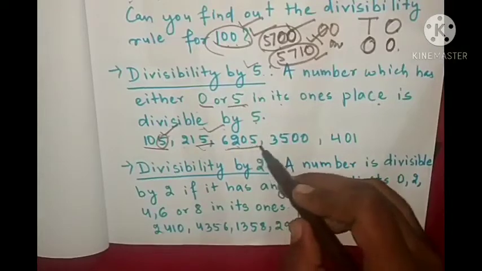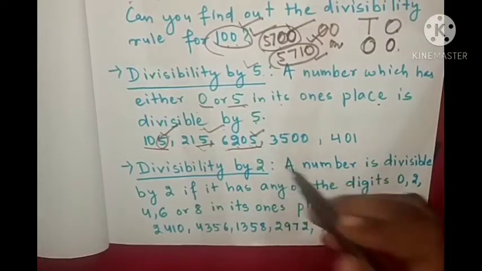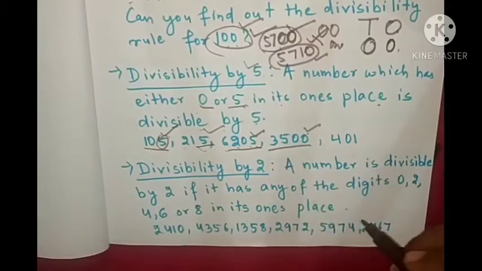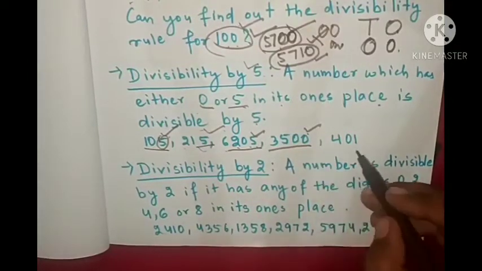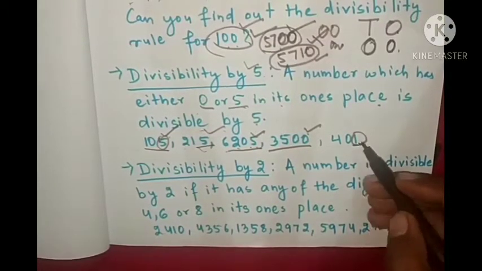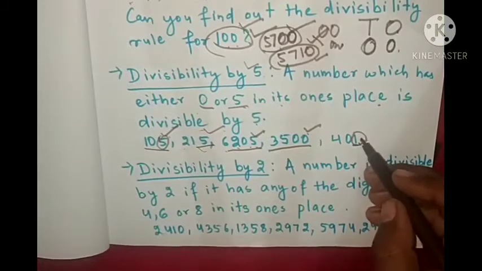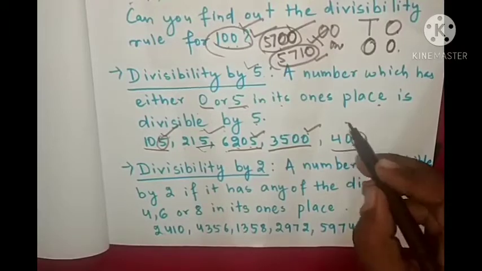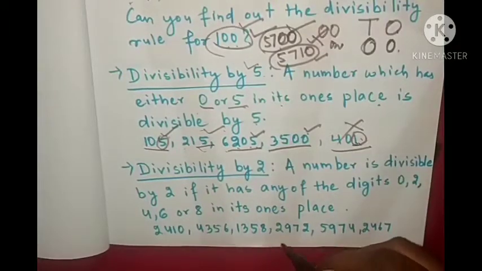6205 is also divisible by 5 because 5 is at the ones place. Here a 0 is present at the ones place, that's why it is divisible by 5. But in 401, 1 is present at the ones place. Also here 5 is not present, 0 is not present at the ones place. That's why this is not divisible by 5.